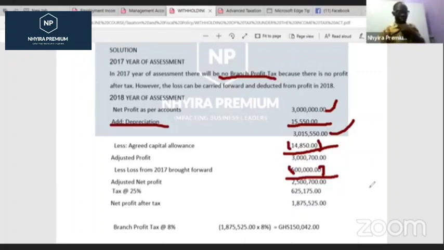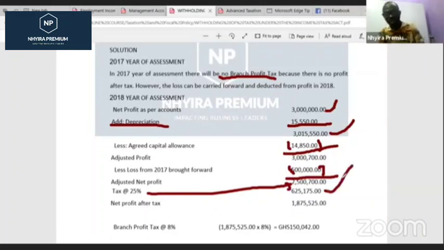So on this net profit, the branch will pay a tax at a rate of 25%. So the standard tax rate of 25% will be applied on that particular figure. So we apply the tax rate on that, and the tax that they are going to be paying for the year is going to be 625,175.